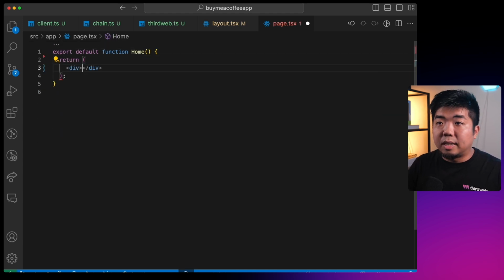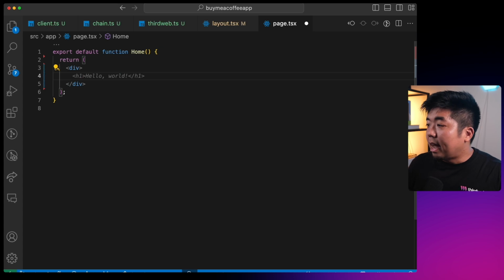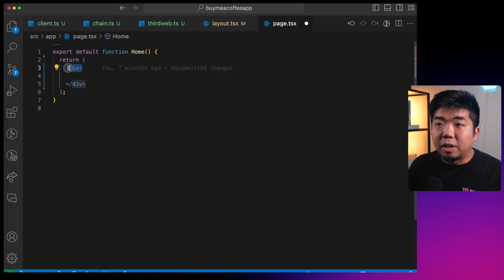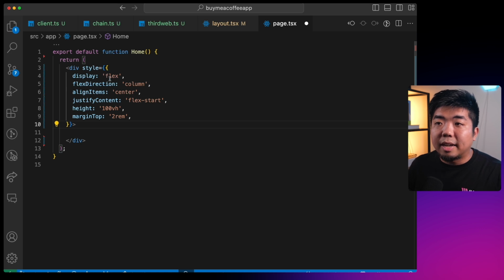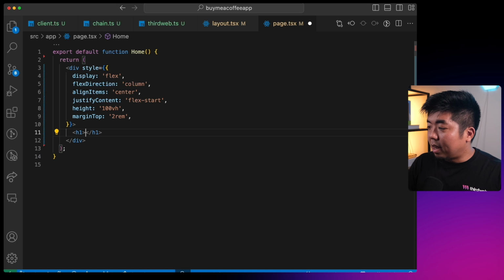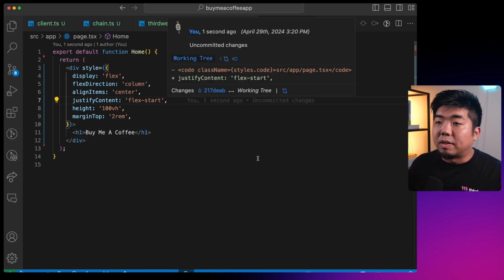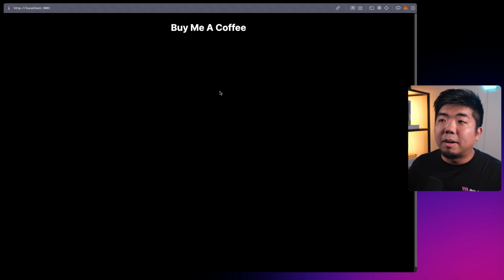And I'm just going to give this a div, and I'm going to give this div some styling here. This is just to center some of the content. So it's adding a flex, aligning the items in the center, giving it a view height of 100% and some margin on the top here. And I'm just going to give my application a title, and we're going to call this Buy Me a Coffee. So if I save that and come back to my app here, you can see here that we have our Buy Me a Coffee title right in the middle of our application.